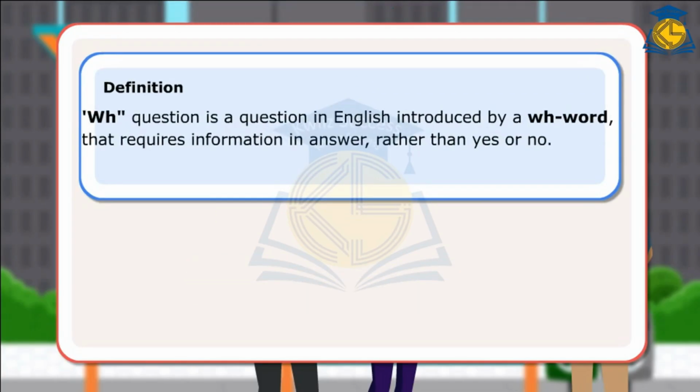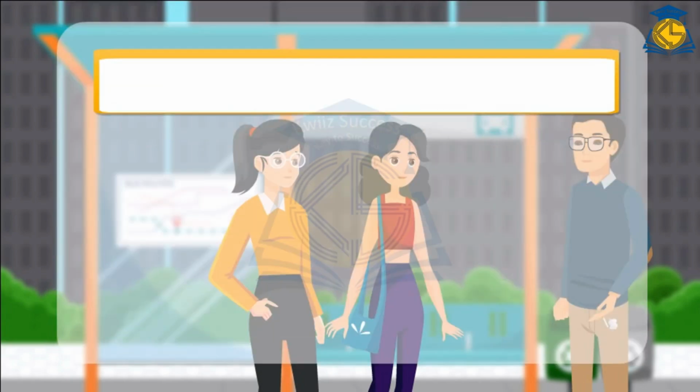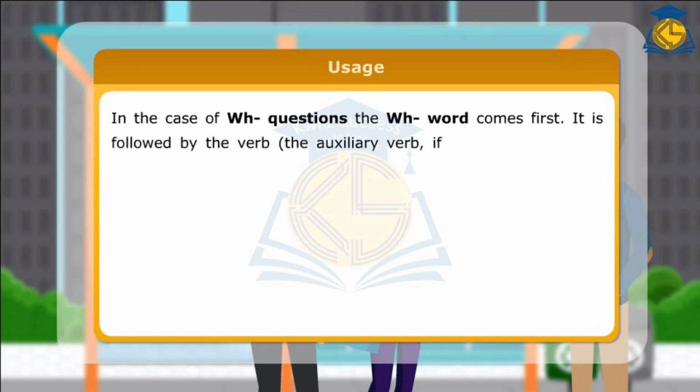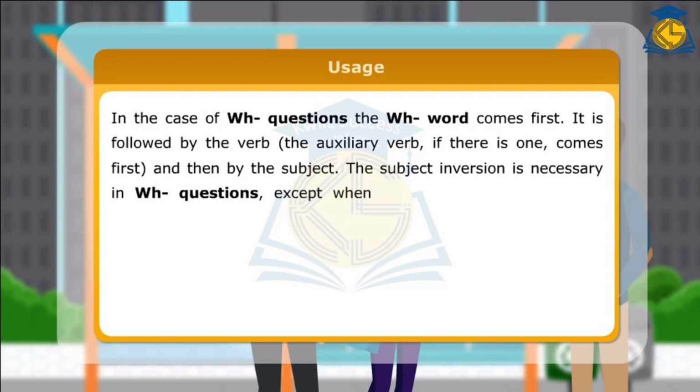Definition: WH question is a question in English introduced by a WH word that requires information in answer rather than yes or no. Usage: in the case of WH questions, the WH word comes first. It is followed by the verb. The auxiliary verb, if there is one, comes first, and then the subject. The subject inversion is necessary in WH questions, except when the WH word itself is the subject.